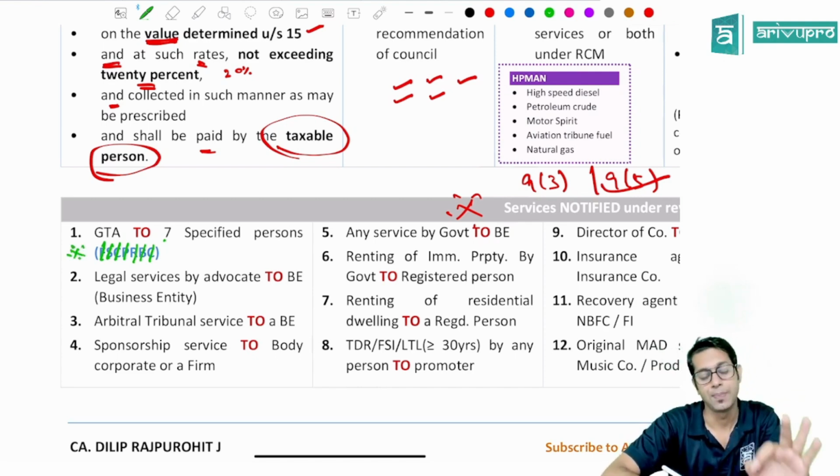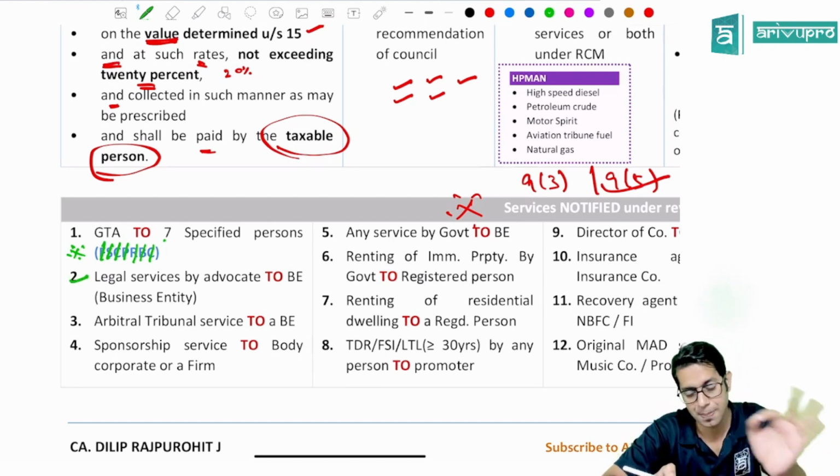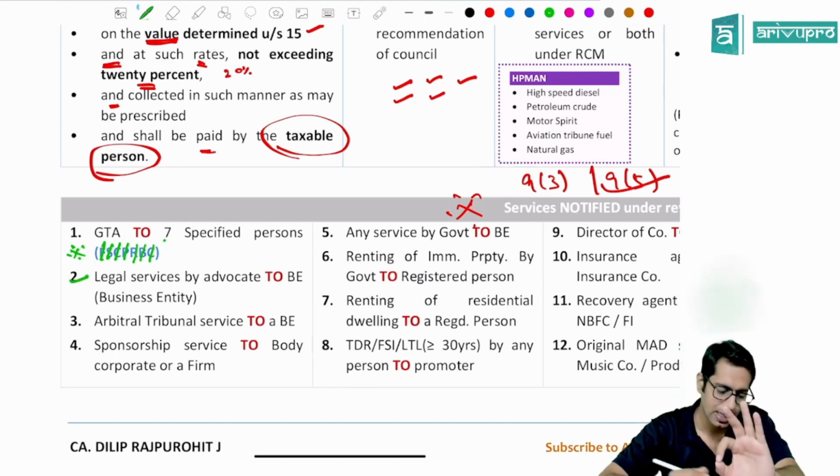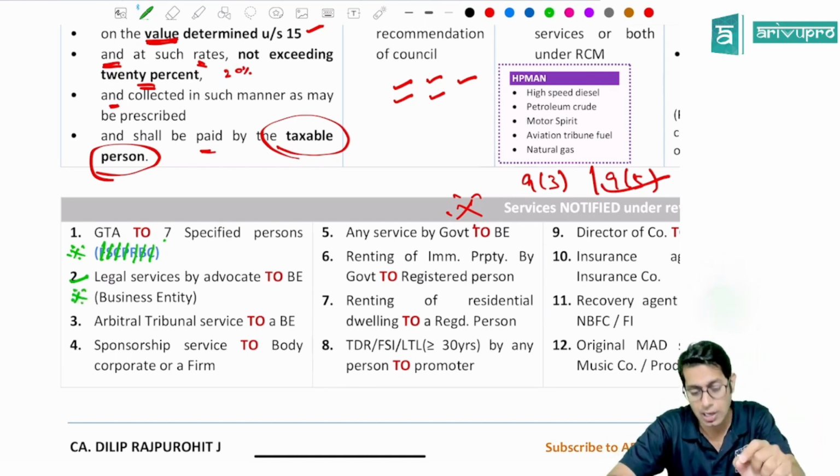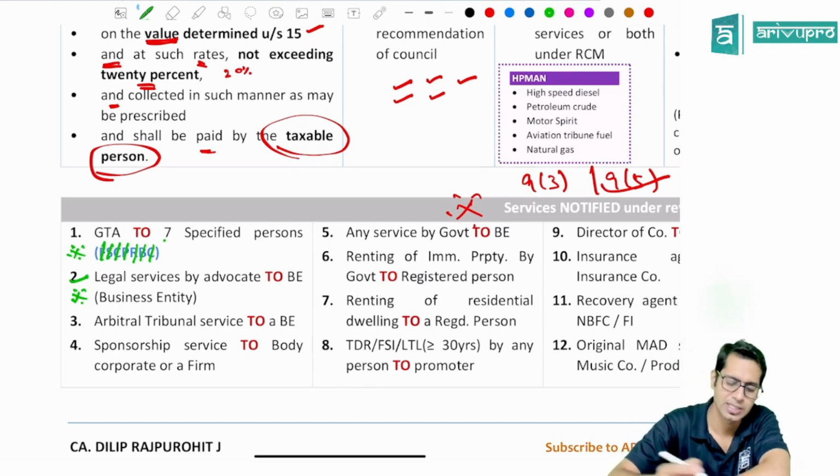Important. Then, if legal services are given by an advocate to a business entity, then that business entity will have to pay the taxes under reverse charge. Another important point. If legal services are given by whom, sir? An advocate. To whom, sir? A business entity. That business entity will have to pay the tax under reverse charge.